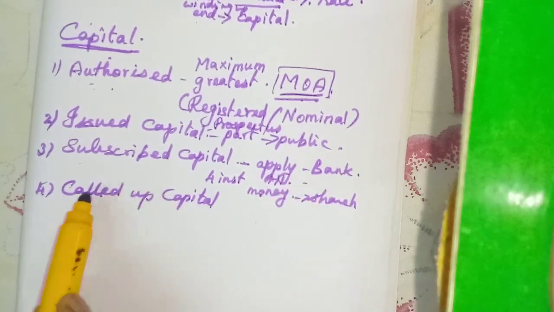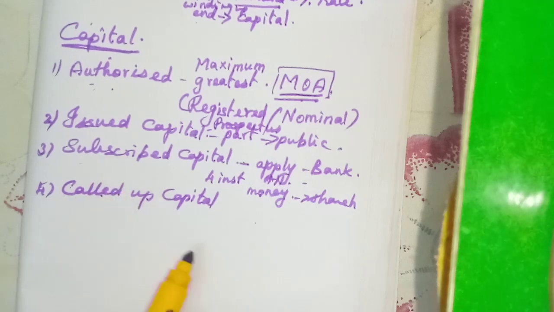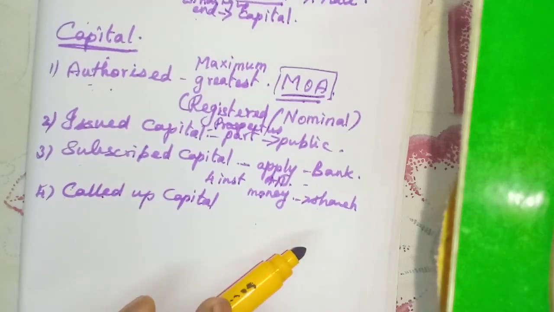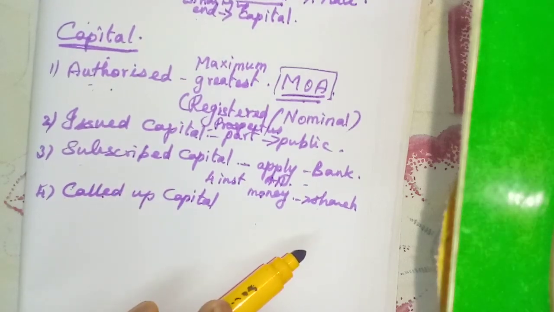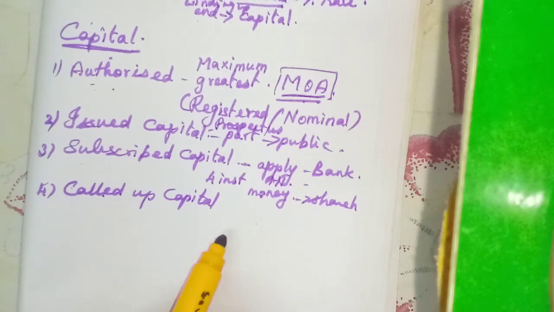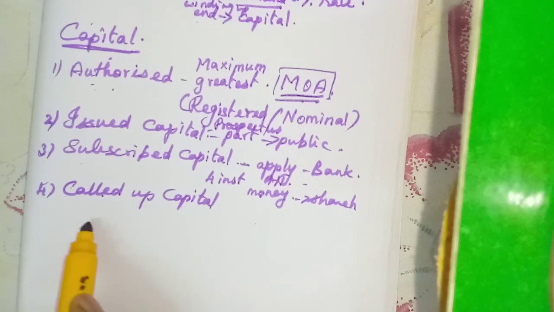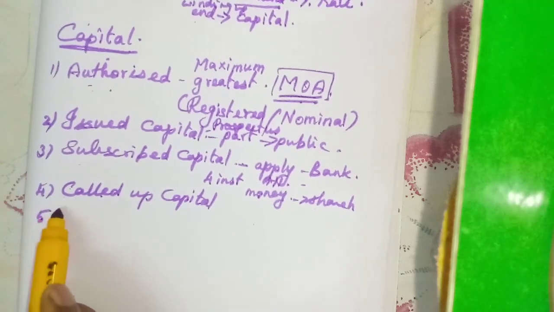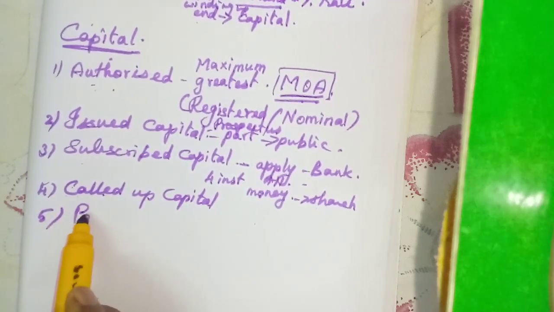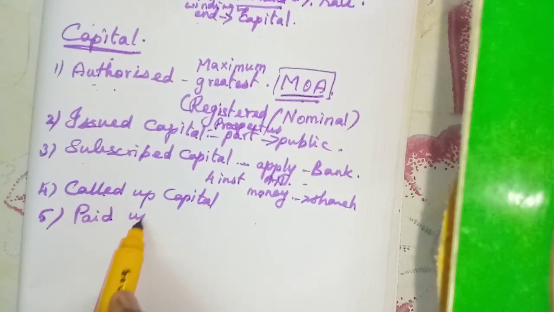So called up capital is a part of subscribed capital, and the company is calling up the shareholders to pay that amount, the call money.